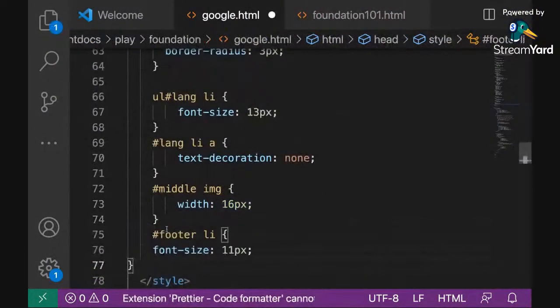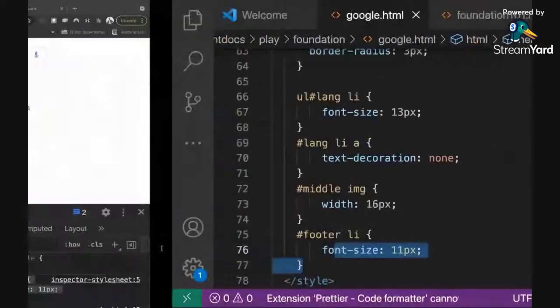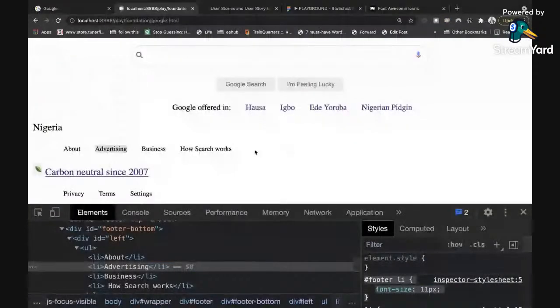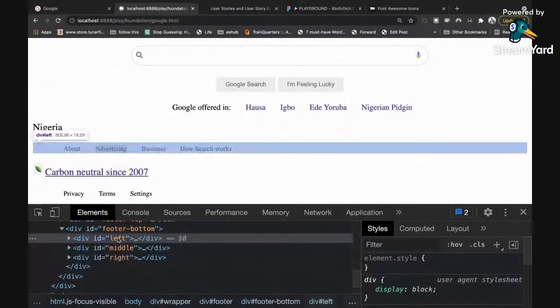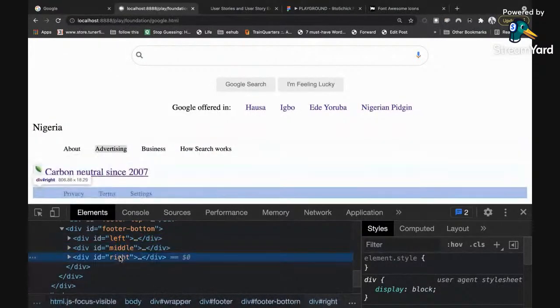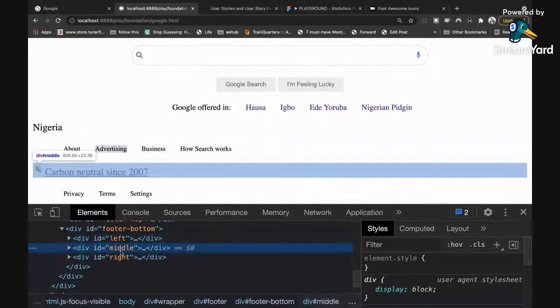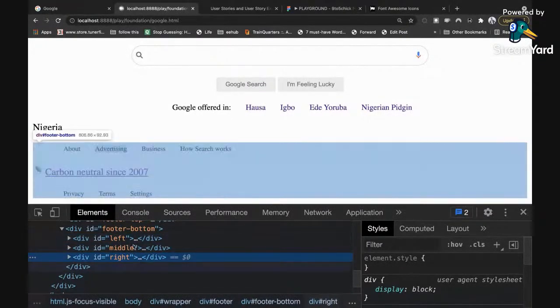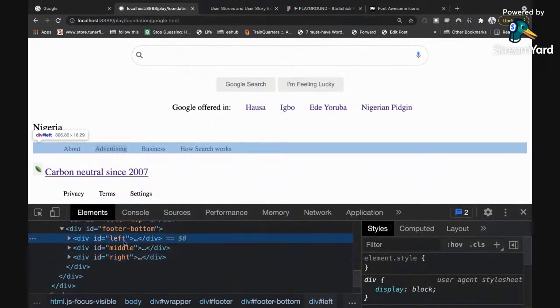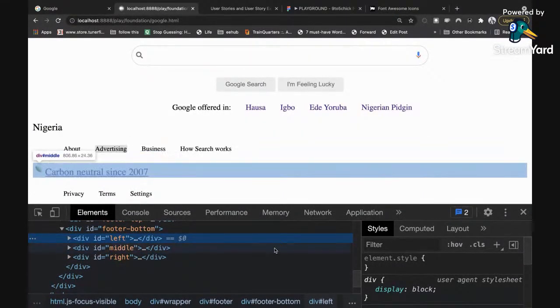Then the next thing I want to do is this. We want them to stay side by side. Don't forget, we want them to stay side by side. So there are 3 sections here. If you notice, left, middle, right, left, middle, right. They are all divs, but we want them to stay beside each other. So what I'm going to do is to give them width and make them display inline block, right? So I'm going to do that now.